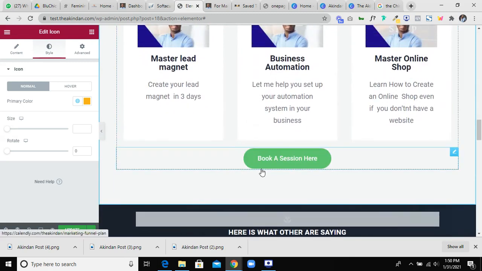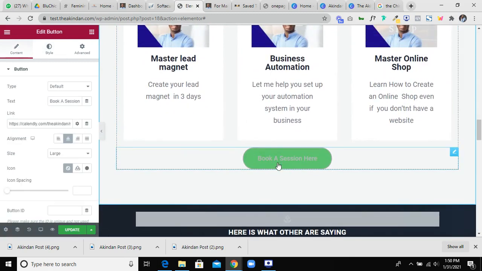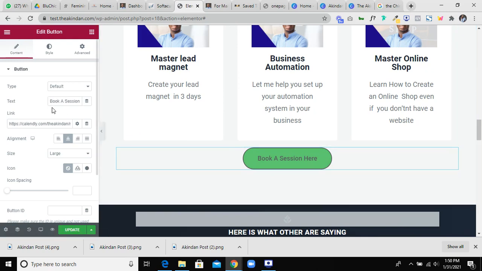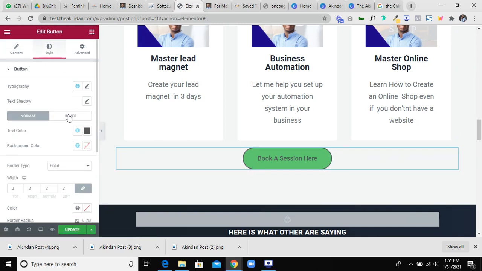So this place we go to Calendly to book a session. Later on, I'm going to show you how to create a Calendly account and how you can add the link to this place. So the only thing I want to do here is show you that you can change the text right here to book a session. I want to change the overlay or the background color.